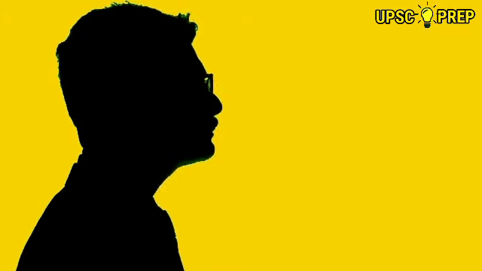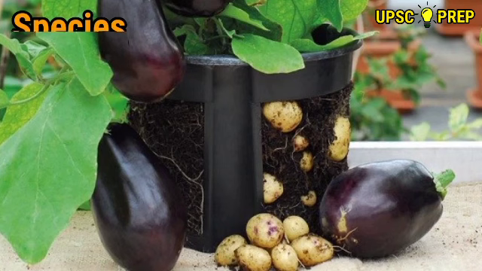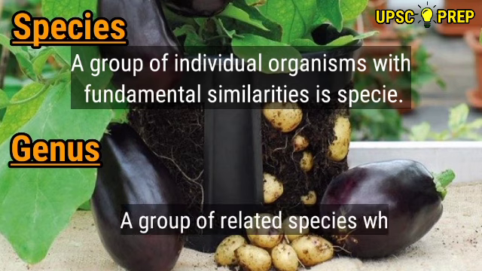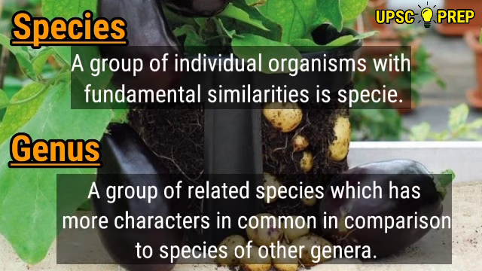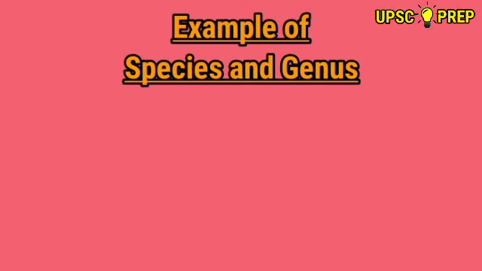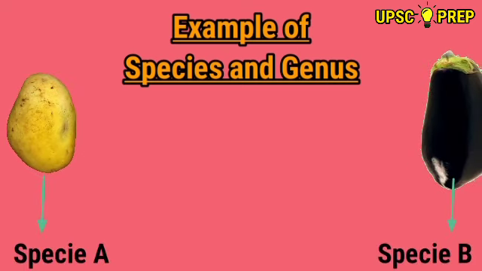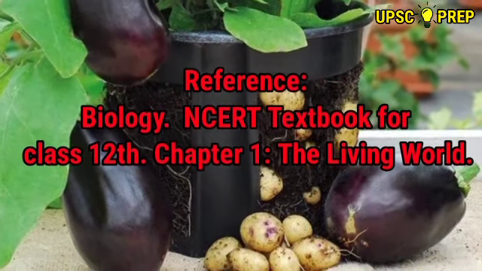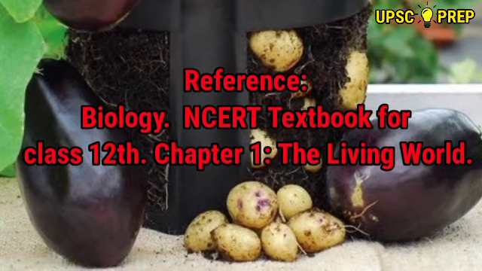Now, the question is, what is a species? A group of individual organisms with fundamental similarities is called a species. And what is a genus? Genus refers to a group of related species which have more characters in common in comparison to species of other genera. For example, potato and brinjal are two different species but both belong to the genus Solanum. You can read more about it in chapter 1 of class 12th biology textbooks.